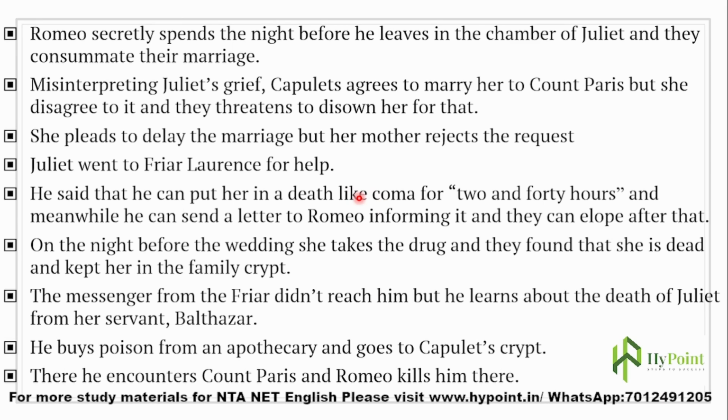So what happens? There is a potion that she needs to drink, and by drinking that she can be put in a death-like coma for some 42 hours. And meanwhile, he can send a letter to Romeo informing him, and they can elope after that. So this was a fatal plan put forward by Friar Lawrence.